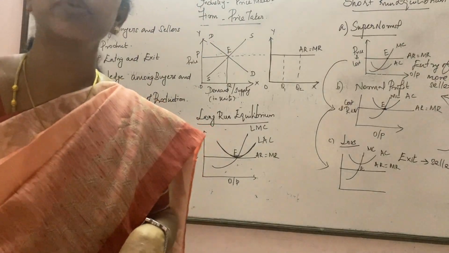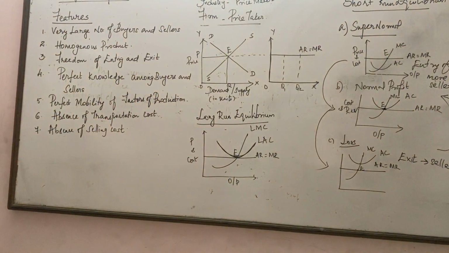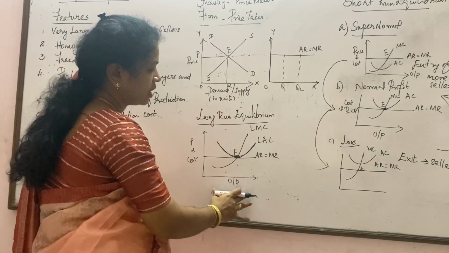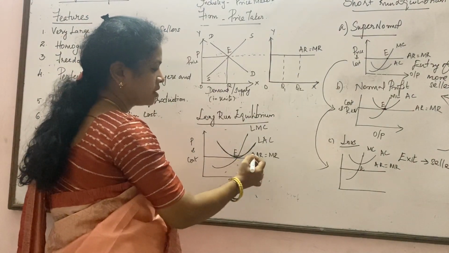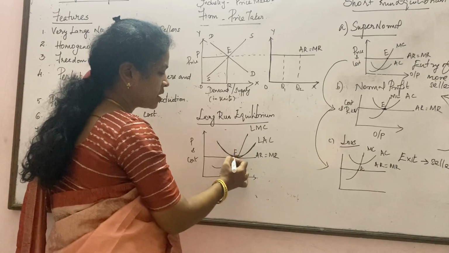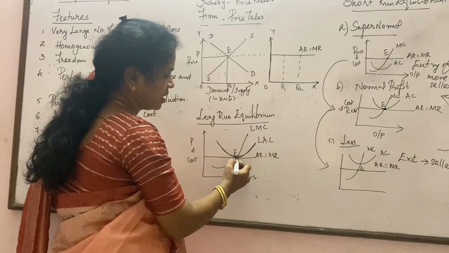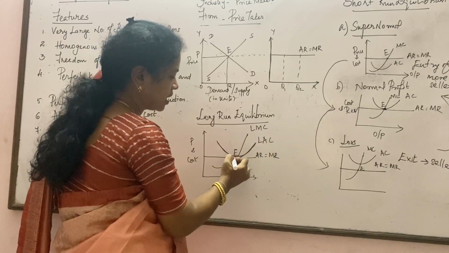So in a perfect competition, mostly it's going to be normal profit. No seller can enjoy supernormal profit in the long run, which is what we are discussing, right? So in the long run, what will happen? Your long run average cost is equal to the average revenue, and this is the equilibrium point.